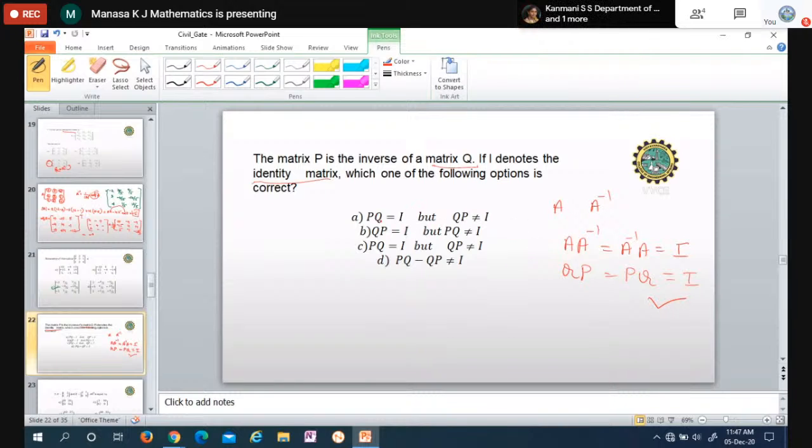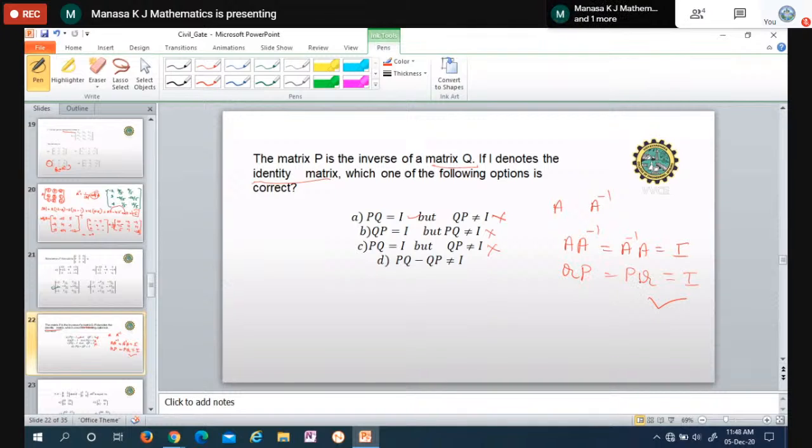But here you see, this is correct. PQ is equal to I, but it is not equal to I, means this is not the answer. In the second one also it is given, it is not equal to I. Third one also, Q into P is not equal to I, means this is also not correct. So all first three are not correct. We'll see the last one, PQ minus QP. So both are equal to I.